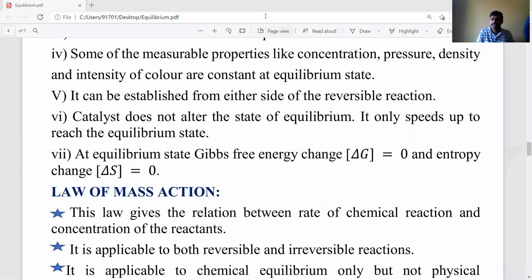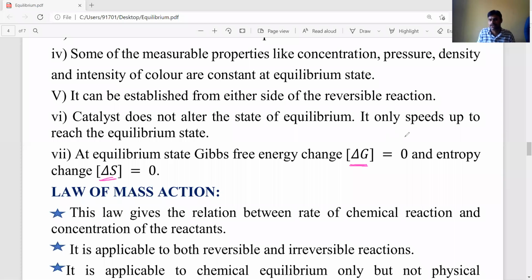Okay students, let's see another important characteristic of equilibrium. At equilibrium state, delta G, in thermodynamics it will come very clearly, dear students. So in the thermodynamics chapter, delta G means Gibbs free energy change, and delta S is entropy change. Okay, I think in physics, in thermal properties, you have studied entropy and enthalpy maybe. Otherwise we'll discuss Gibbs free energy and entropy in detail in the thermodynamics chapter.